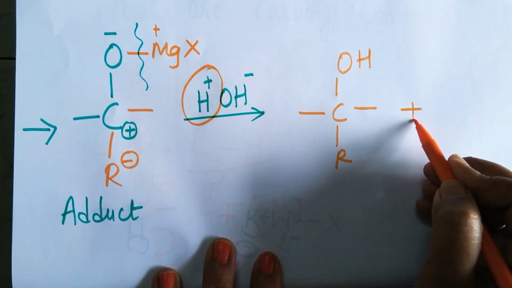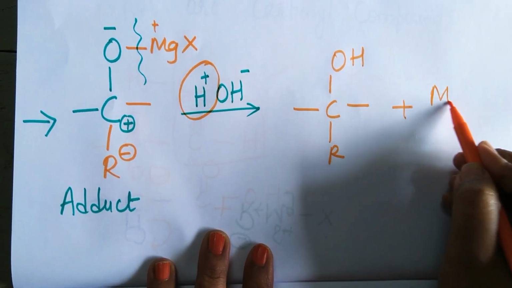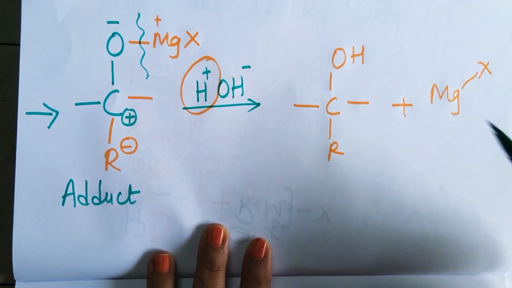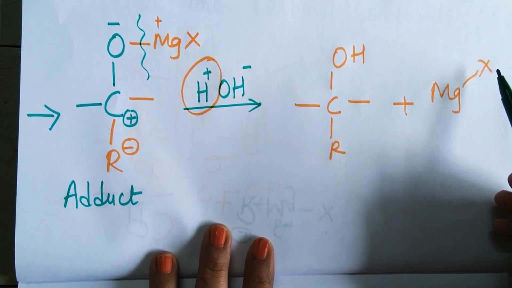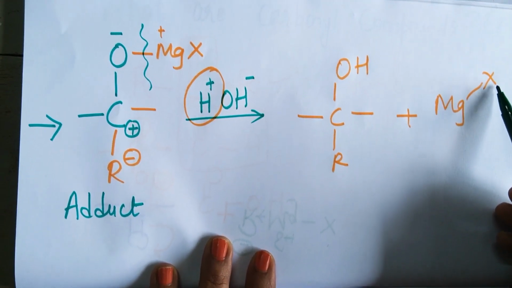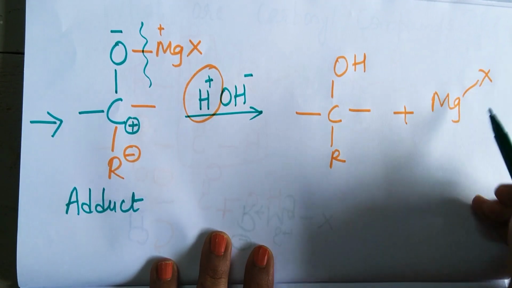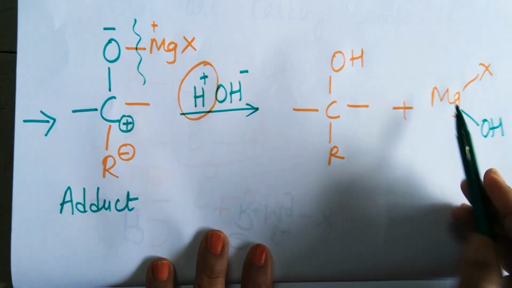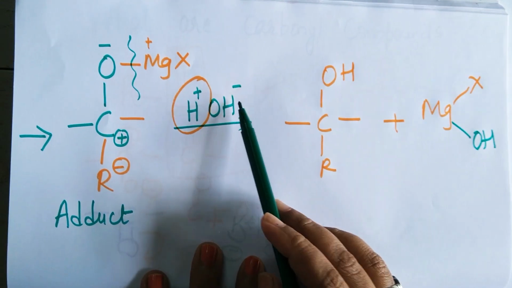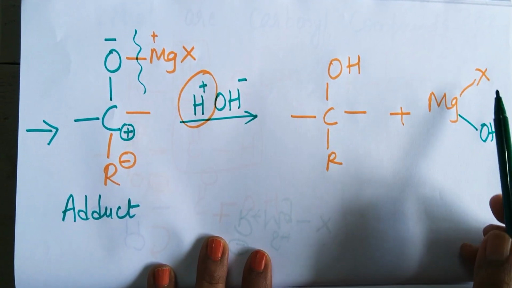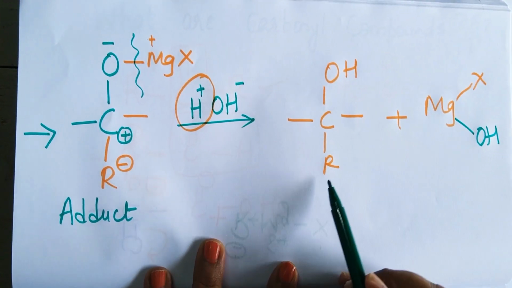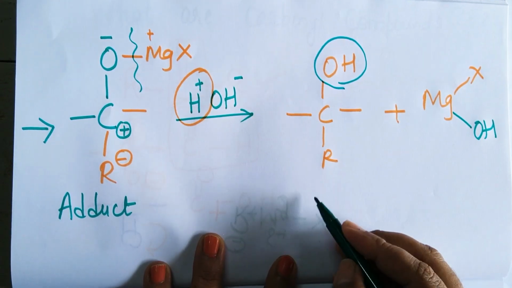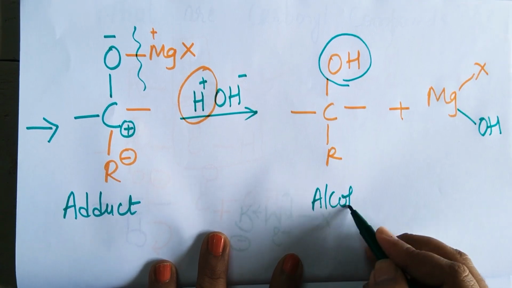And what is left out? What goes out? MgX. What is the valency of magnesium? +2. It can make friendship with two people at a time. So one is halogen and another place is left out, which is occupied by OH minus. So magnesium has a positive charge, OH has a negative charge, so you get MgX-OH. So what is this? This is having the functional group OH, therefore it should be an alcohol.